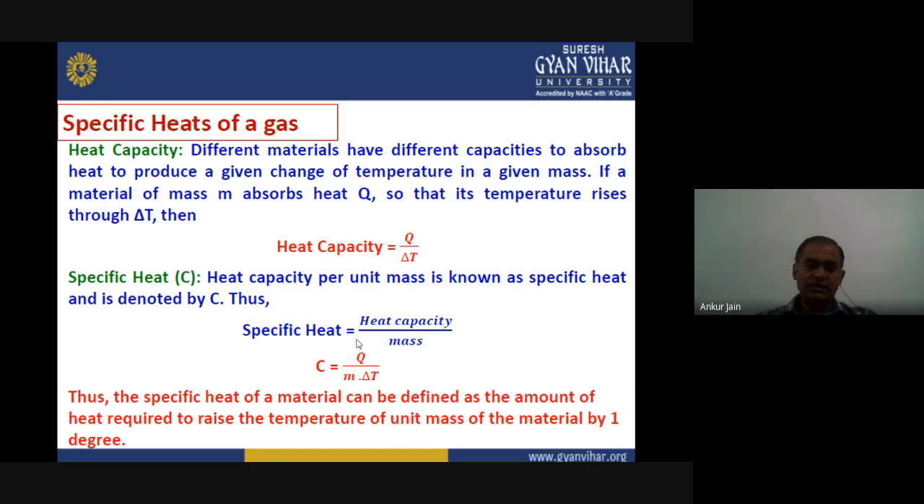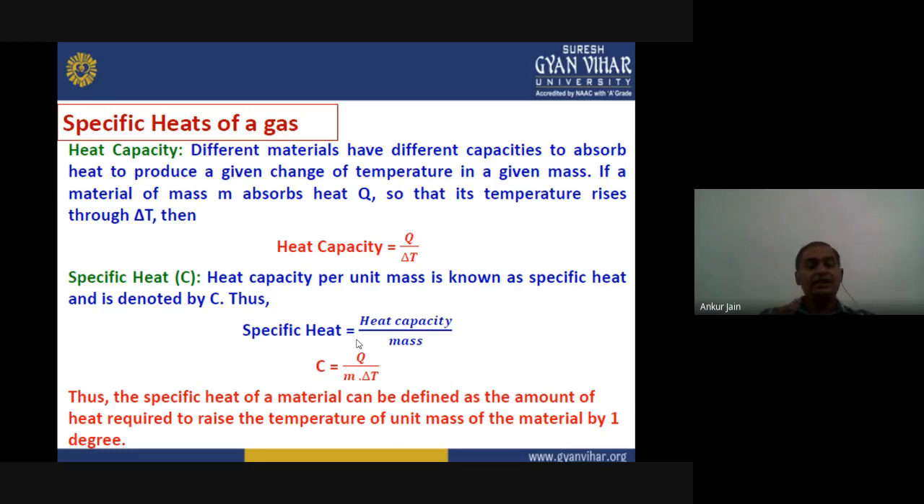So actually each material, or we can say different materials, have different capacities to absorb heat to produce a change in temperature for a given mass. If we consider that the mass of material is given by m, which absorbs Q amount of heat, then the temperature rise is delta T. We can write the heat capacity of that particular mass as heat capacity equals Q upon delta T. Now this is the heat capacity.